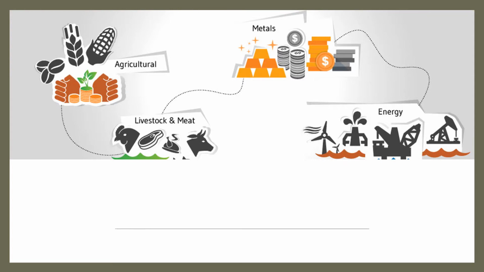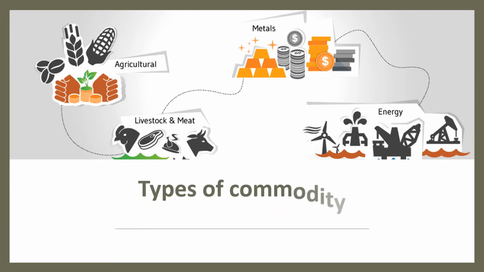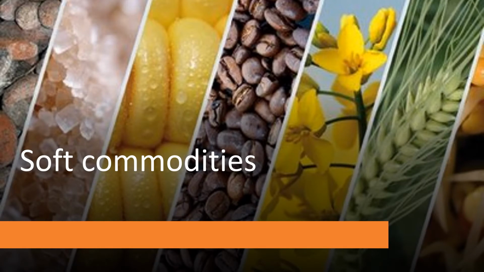Types of commodity. Commodities are often placed into two groups. Number 1, soft commodities. These are agricultural commodities, farmed rather than mined or extracted. Softs tend to be very volatile in the short term, as they're susceptible to seasonal growing cycles, weather, and spoilage, which can suddenly and dramatically affect prices. Number 2, hard commodities.